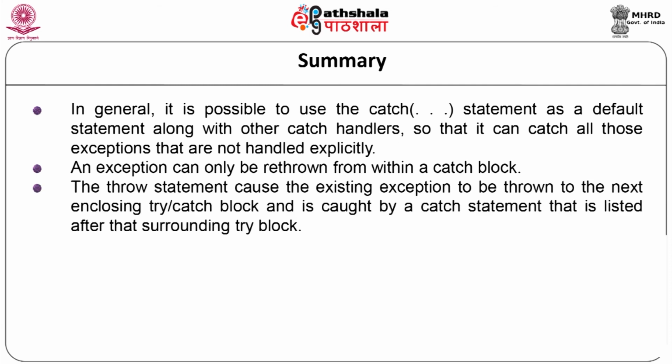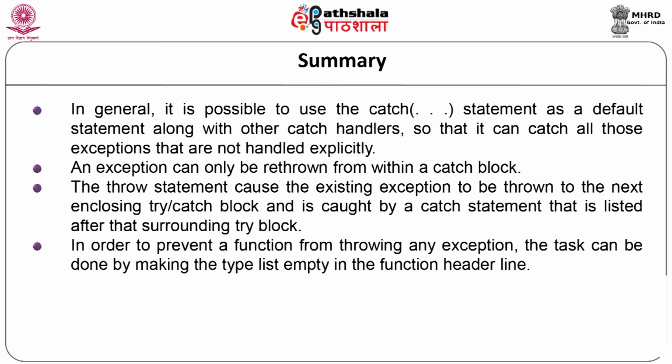The throw statement causes the existing exception to be thrown to the next enclosing try catch block and is caught by a catch statement that is listed after that surrounding try block. In order to prevent a function from throwing any exception, the task can be done by making the type list empty in the function header line.